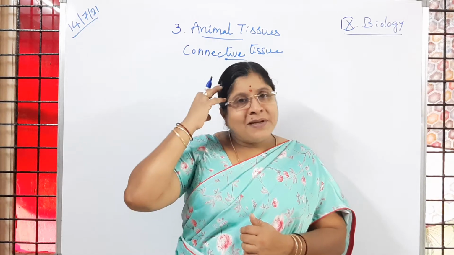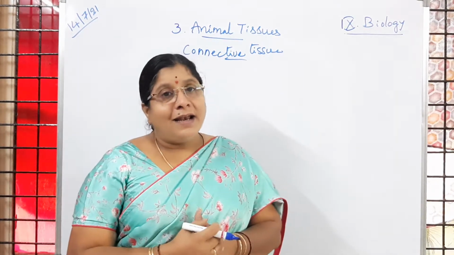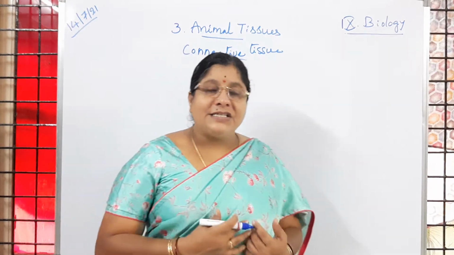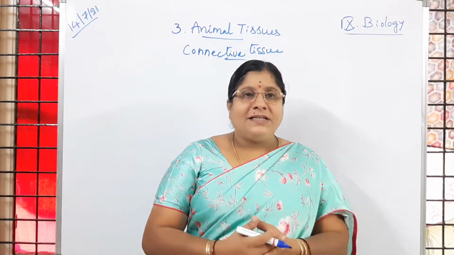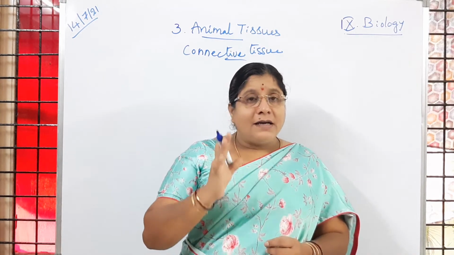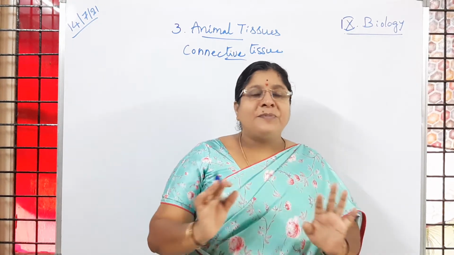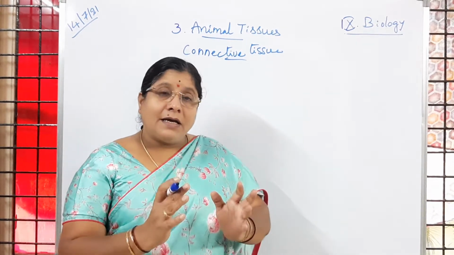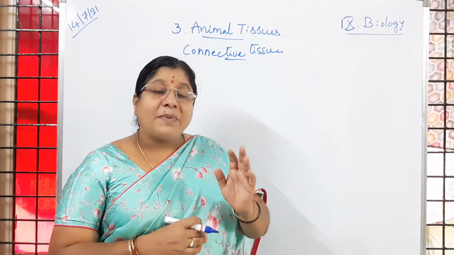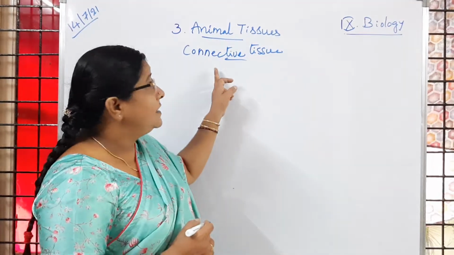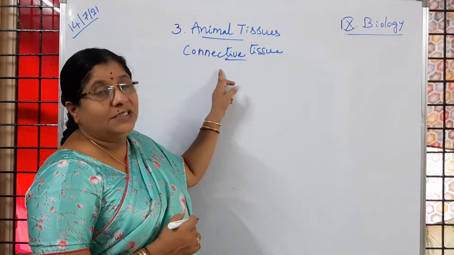The brain is present inside the skull, the cranium box. The heart is present in the chest region. The intestines are present in the abdominal region. They are not moving. They are present at their places only. No displacement of organs is going to happen. How are organs present in their places only? That is because of connective tissue. Is it clear to children?